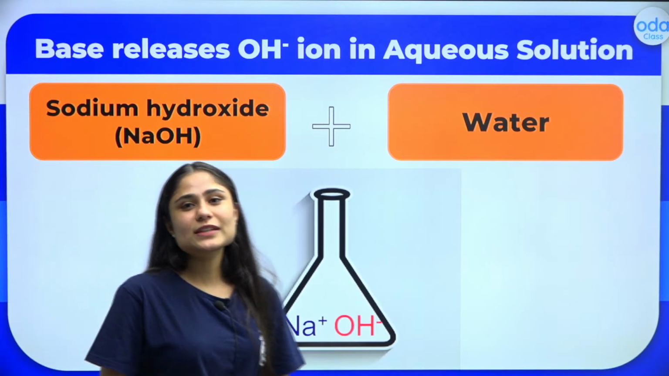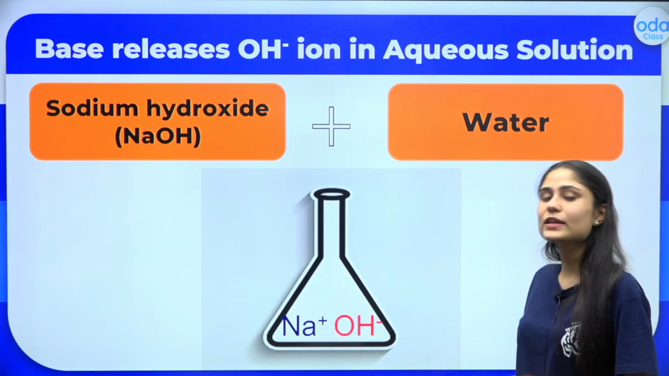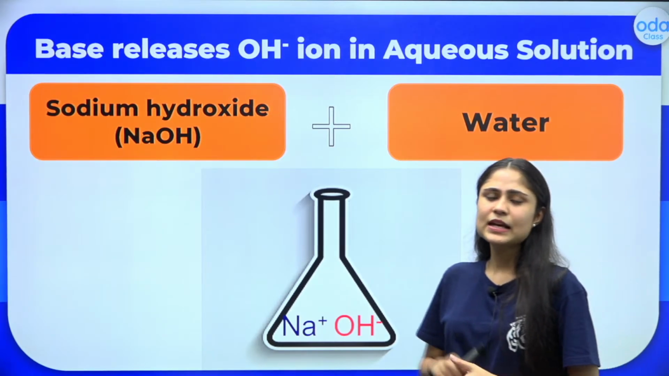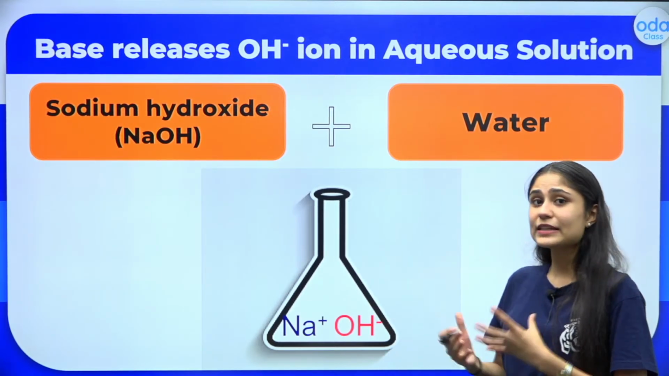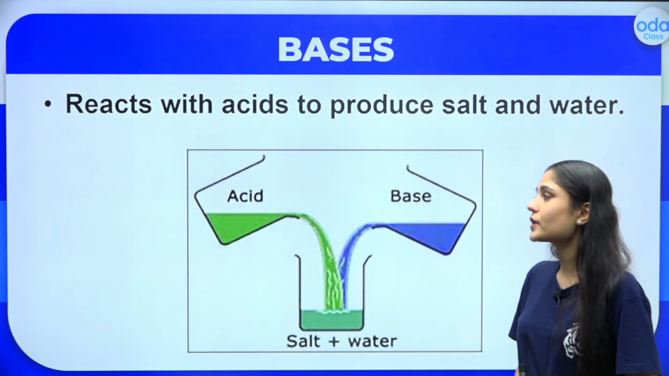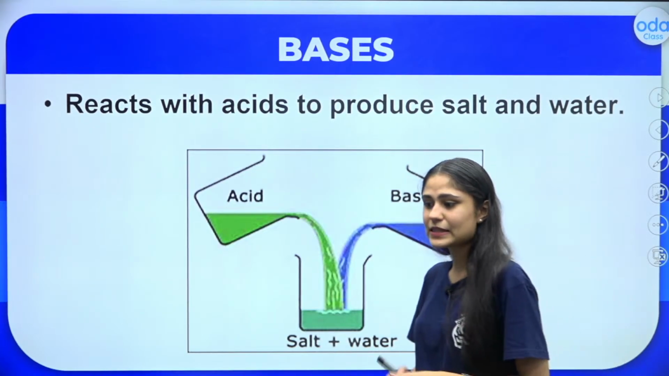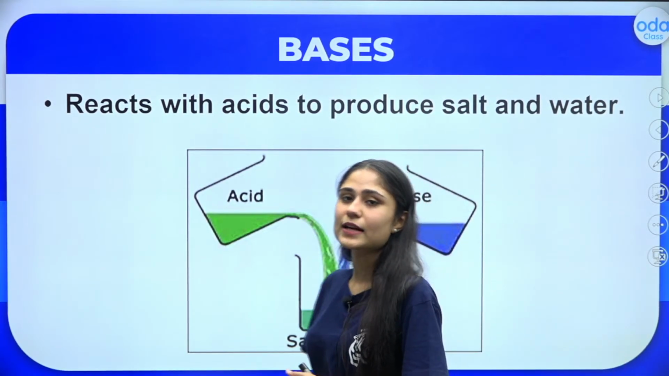Now we move on to the next basis on which we classify something as a base: it reacts with an acid or anything of acidic nature, and what would it produce? It would produce a salt along with water, right? This is the reaction right here.